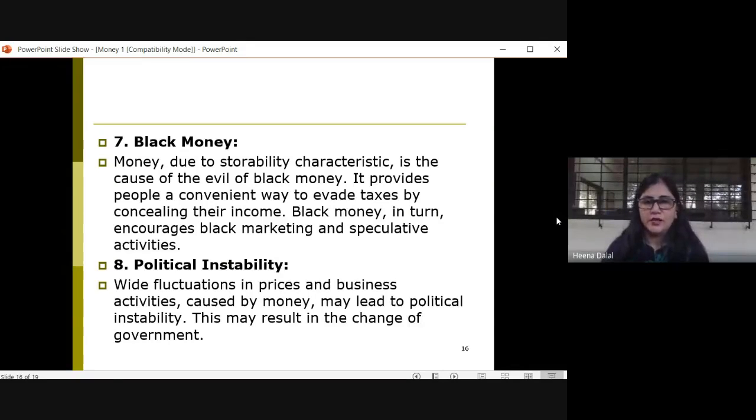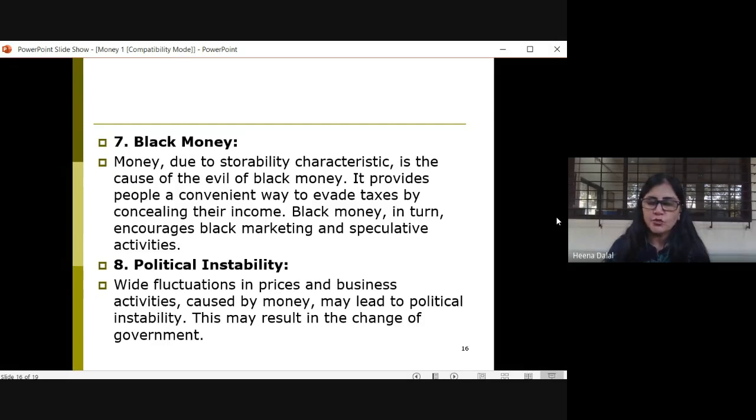Now, next is political instability, right? Too many fluctuations in the prices, too many fluctuations in the business activities, which are caused due to money, may also lead to political instability. Now, what happens because of political instability? It may result in a change of government, right?